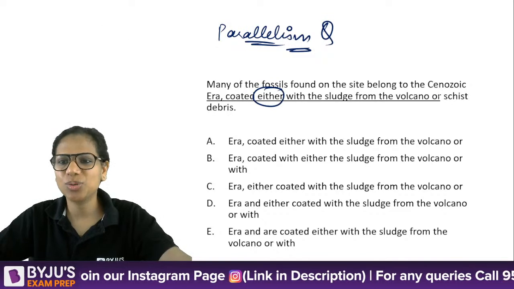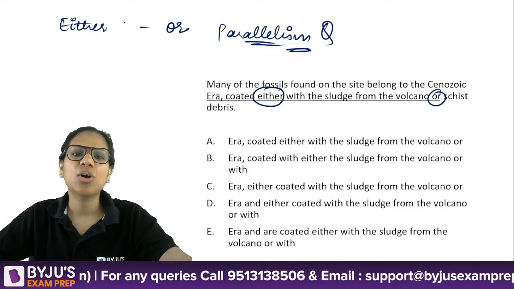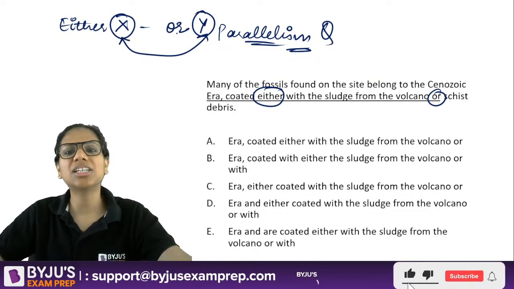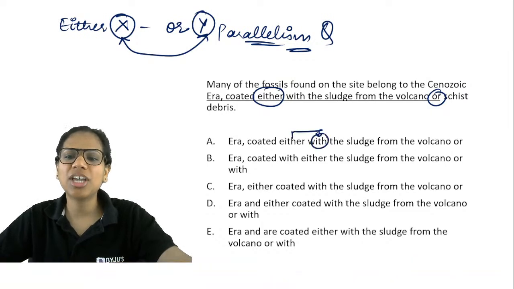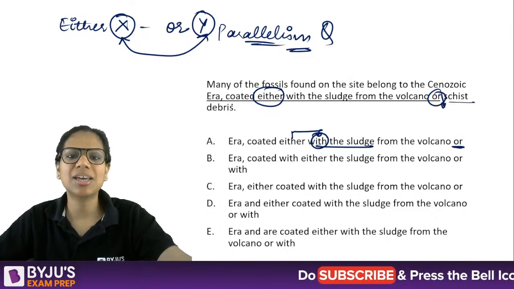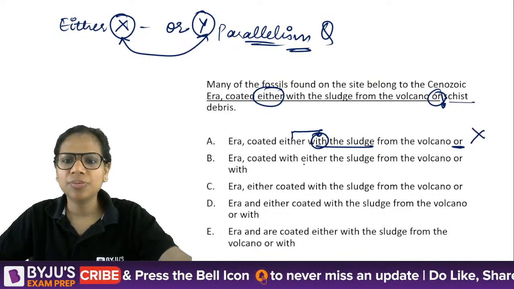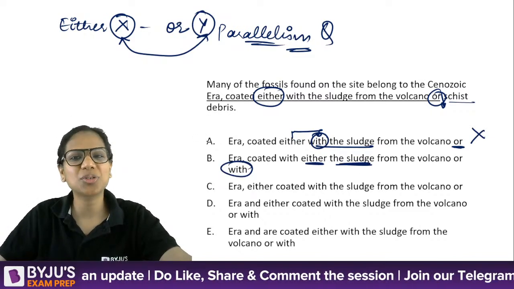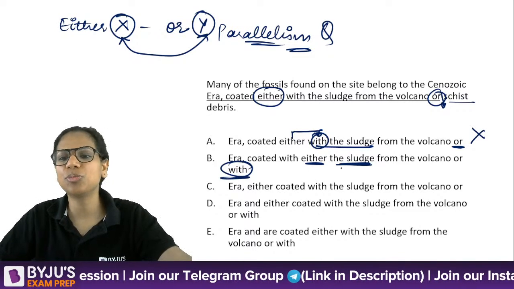I looked at either, I looked at or, and I realized, oh, okay. Either or correlative conjunctions, whatever comes after either should be consistent, should be parallel to whatever comes after or. That is what this question is based on, right? So if you see here, after either we have "with the sludge," but after or we don't have any preposition here. We just have "schist debris," right? So incorrect. Here, after either we have "the sludge," but after or we have "with." So the opposite of the error that was made in it, isn't it? There after either there was a preposition, here after or we have put a preposition, but not after either.